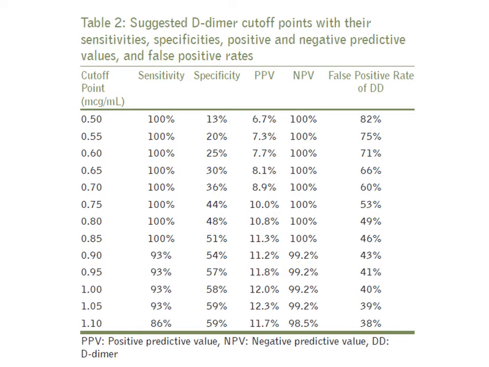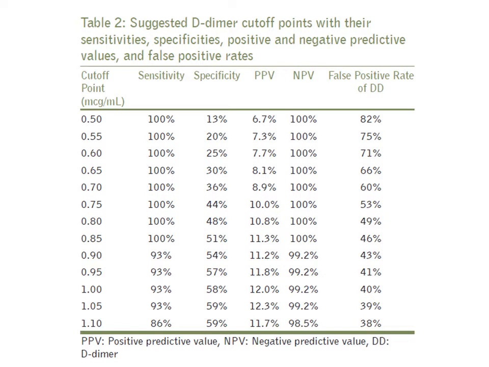This is a table showing the D-dimer cutoff points with their sensitivity, specificity, positive and negative predictive values, and false positive rates. As we can see, when the cutoff of D-dimer is 0.5 mcg per ml, the sensitivity is 100%, specificity is 13%, and the false positive rate was 82%.